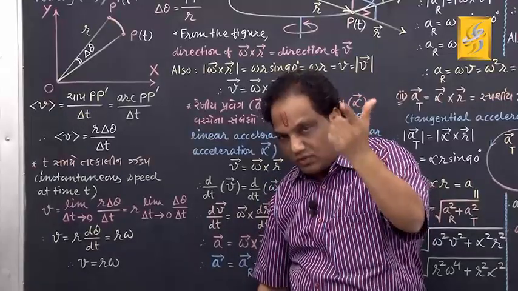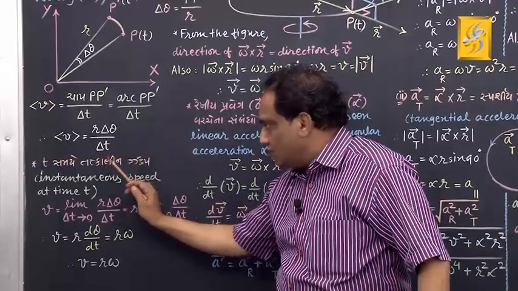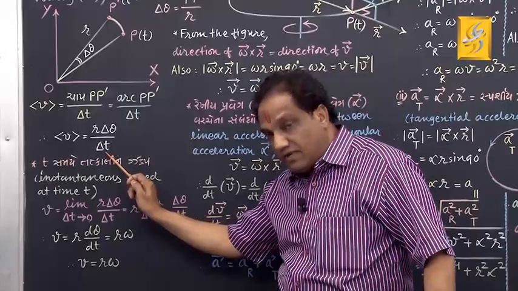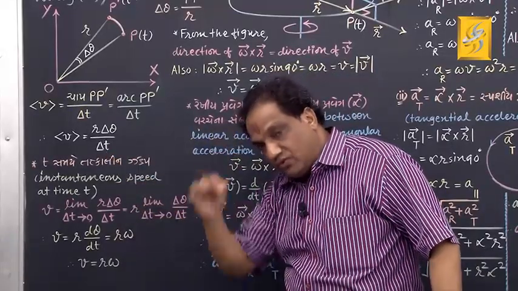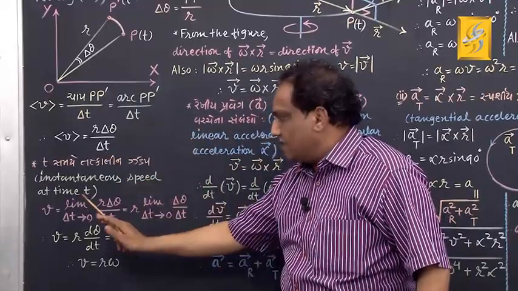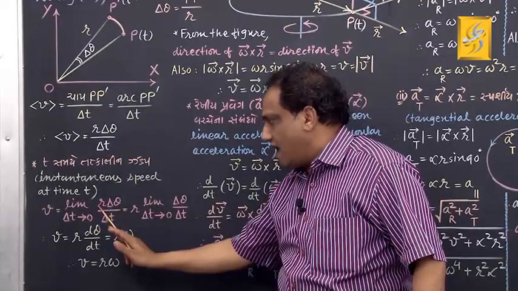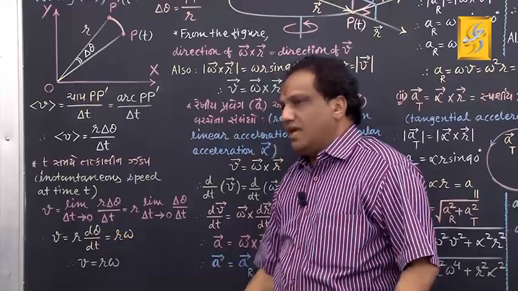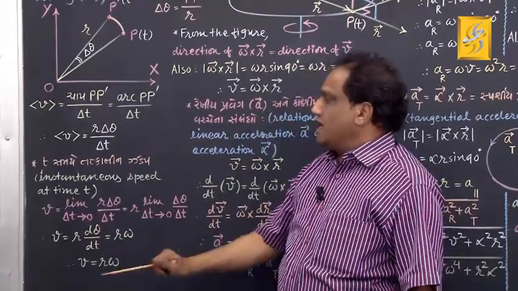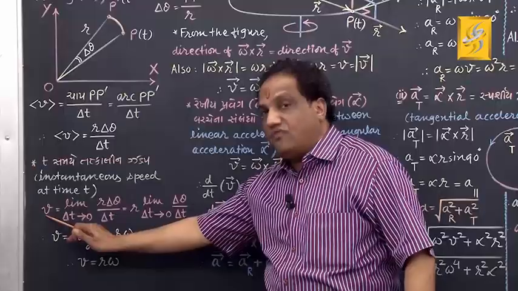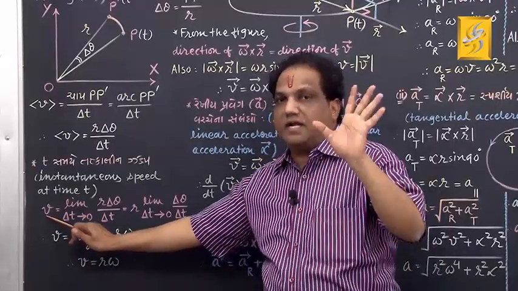So in this ratio, r delta theta upon delta t, if you reduce the time interval gradually tending to 0, you will get the instantaneous linear speed of the representative particle at time t.